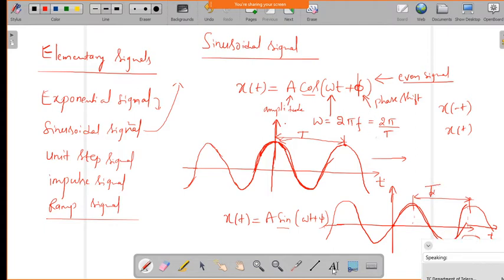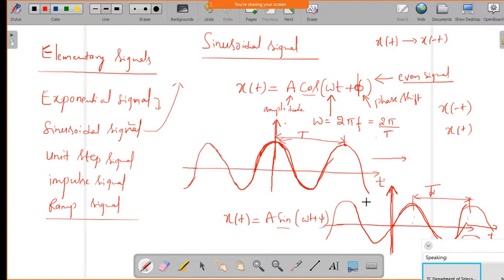Now you can observe that this sinusoidal signal about the vertical axis is anti-symmetric. Anti-symmetric means whatever you get by reflection, you negate again. That is, for x of t, first you invert or reflect the signal by taking t as minus t.